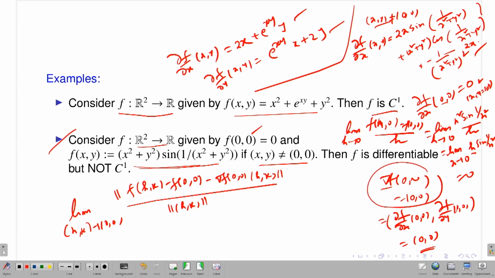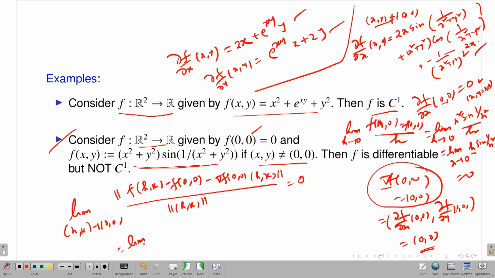Along with the existence of the gradient vector at (0, 0), this limit should not only exist, it should go to 0. If this is the case, then I will say that my function is differentiable and the derivative is this one. So how do I do that? I have to show that this limit is exactly equal to 0, not only existence. You just calculate it.